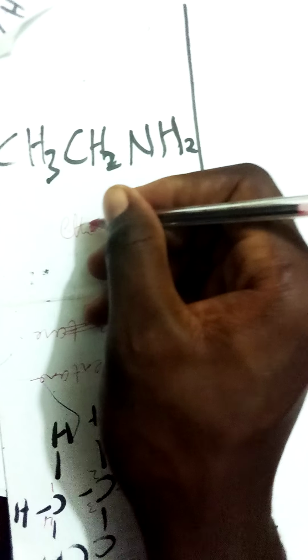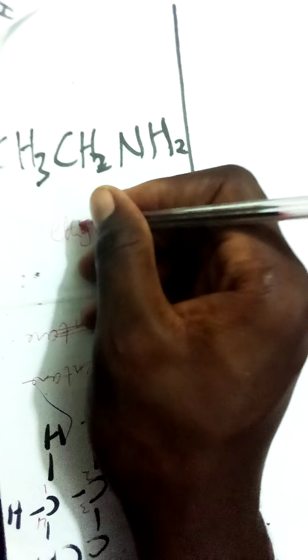How many carbons are here? Two, so we call it ethane. You know ethane is C2H6. Now, how many hydrogens are here? You have 2 plus 3, 5. So it has lost 1 hydrogen. This is what we call ethyl.